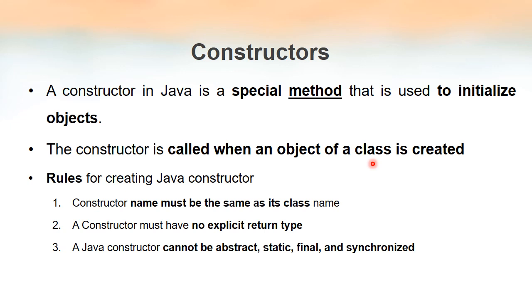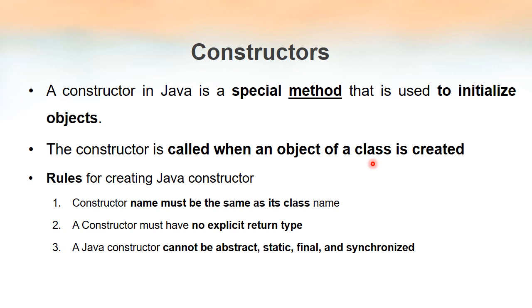Similarly, writing a constructor doesn't mean it will start working automatically. A constructor needs to be called, and this calling takes place only when we create objects, because when we create an object we need to use a constructor. Unless we use constructors, the objects are not created.